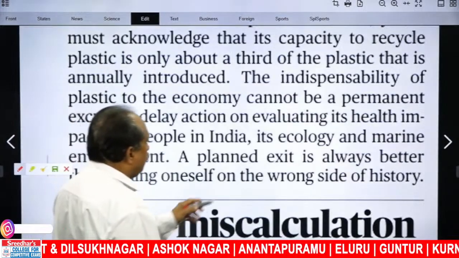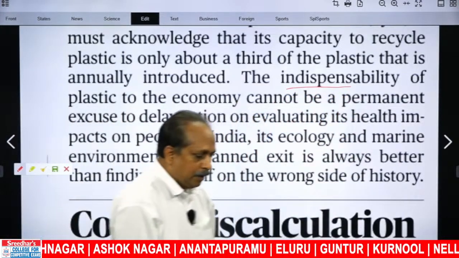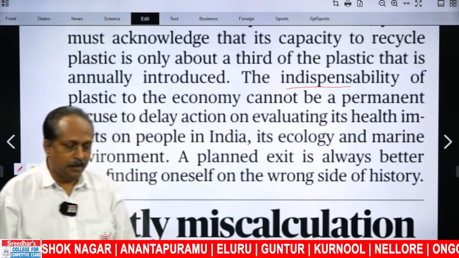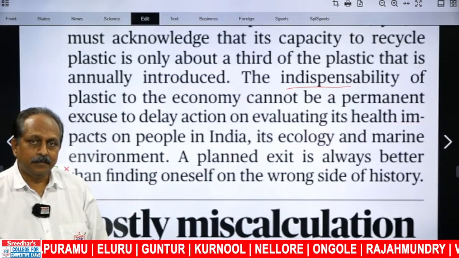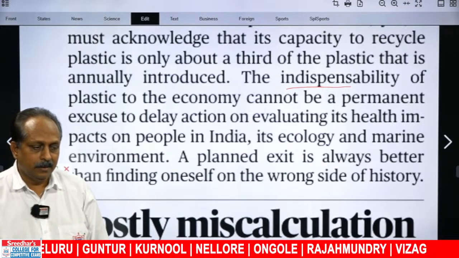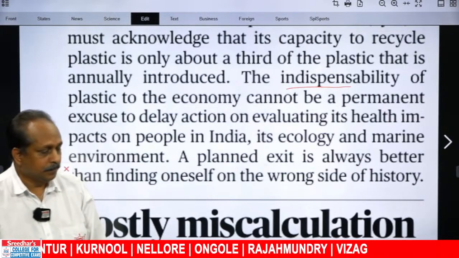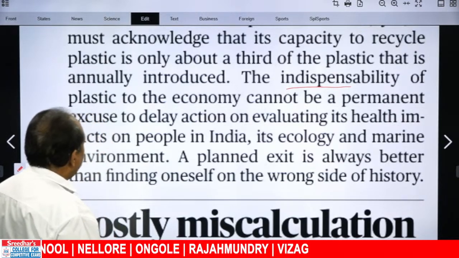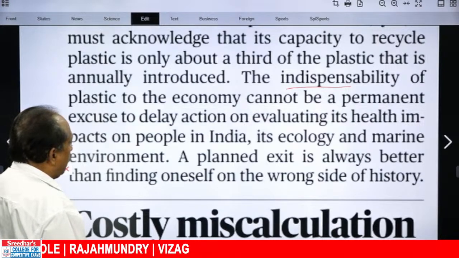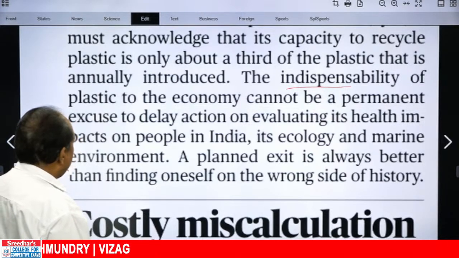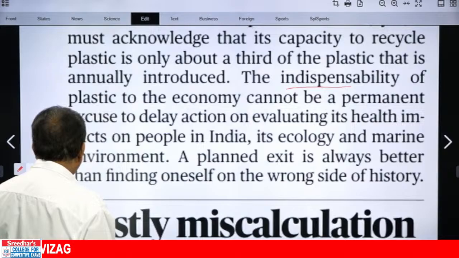The indispensability of plastic to the economy. There is one important word I use quite often. Tell me what is the meaning of indispensable. Something is indispensable means what? Essential. You cannot do without that. Then we use the word indispensable. The indispensability of plastic to the economy cannot be a permanent excuse to delay action on evaluating its health impacts on people in India.